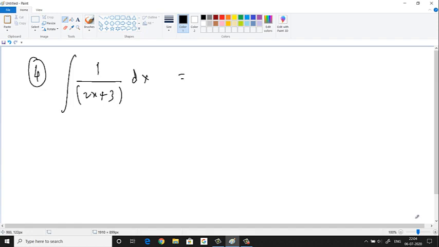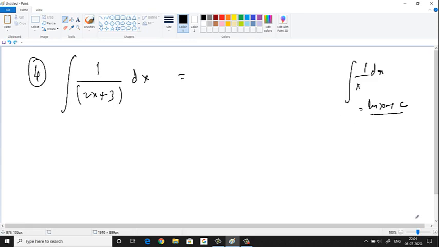So first you can think of it as, so there are two ways of doing. First you can think of it as simply 1 by x. Is it 1 by x? Not at all, it is not. But you can think of this expression as 1 by x. So what is integration of 1 by x? Ln x plus c, correct?